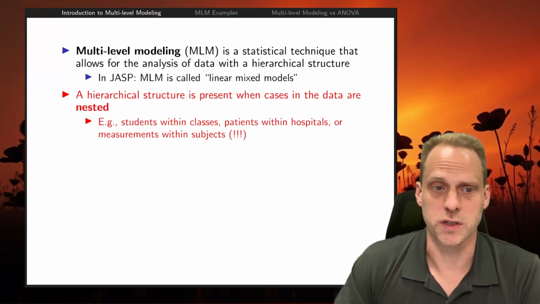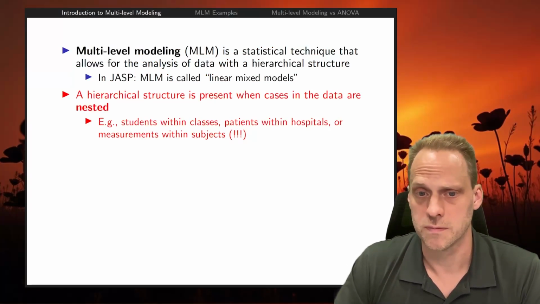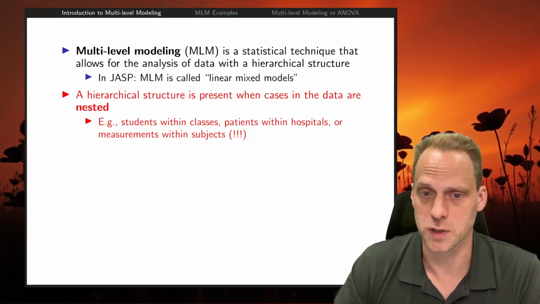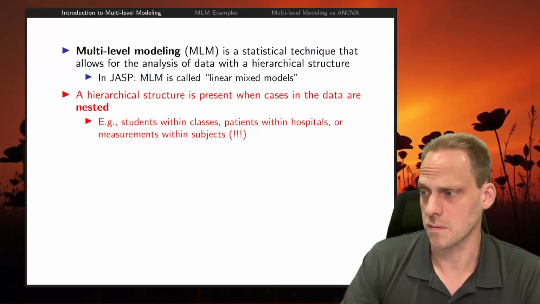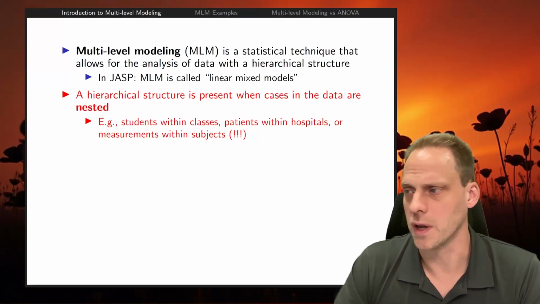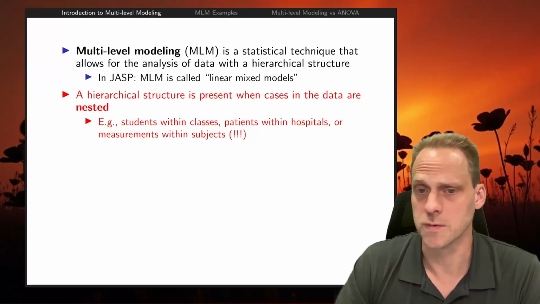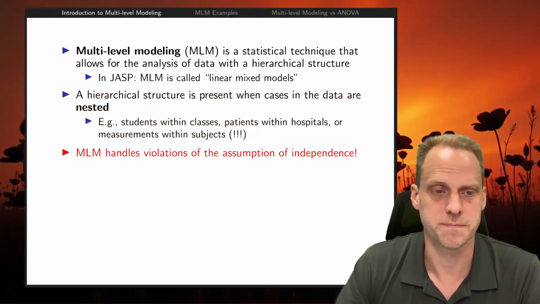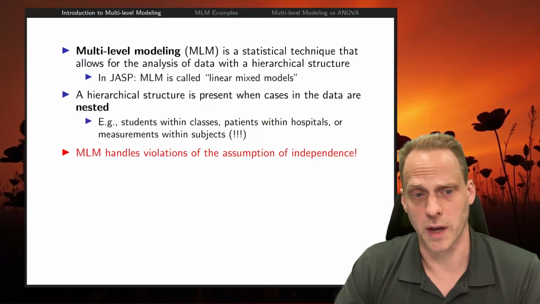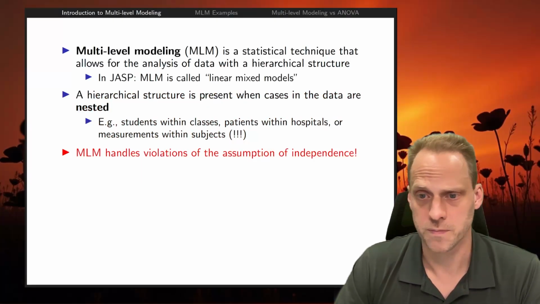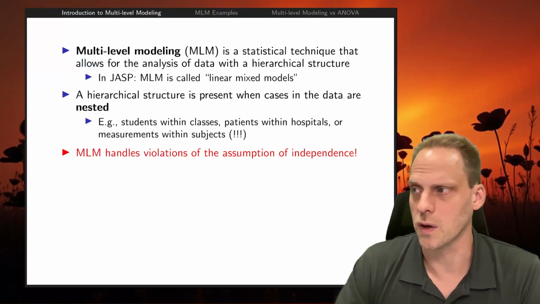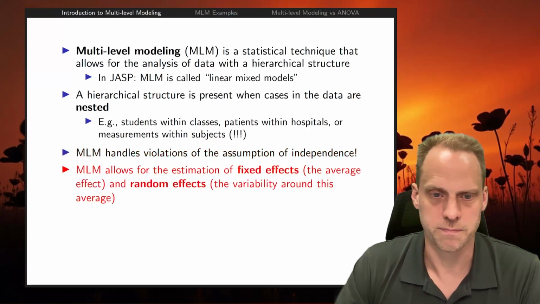Now, a hierarchical structure you can get in many cases. But as I said, maybe students in classes, patients in hospitals, or measures per subject. And we saw already repeated measures ANOVA that we have for that setting. The multi-level model allows for a very similar analysis to repeated measures ANOVA, and many people prefer it over repeated measures ANOVA. The multi-level model handles the violation of the assumption of independence. So if your independence assumption is violated, then you quite often land at a multi-level framework.